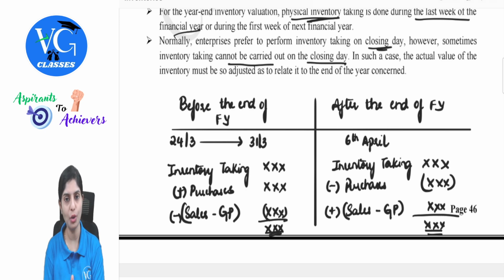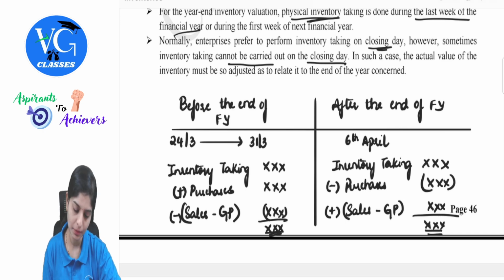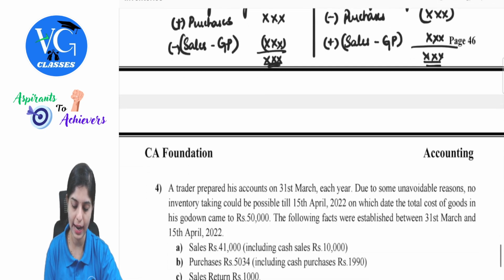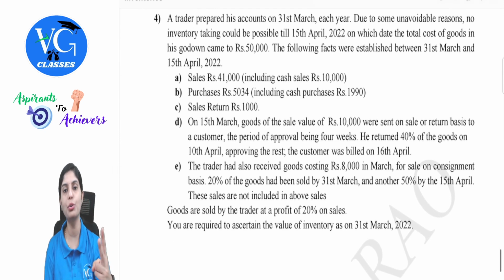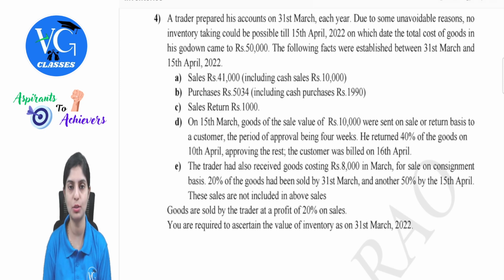So as you saw, if it is before, the approach will be slightly different, and if it is after, the approach will be slightly different. There is no point in learning it by heart. You can logically think and ascertain the values. Clear? Based on this, we will look at the question. Combined with this, the Institute tests us on two topics. One is goods sent on approval and one more is goods sent on consignment. Let me give you a brief of this too.